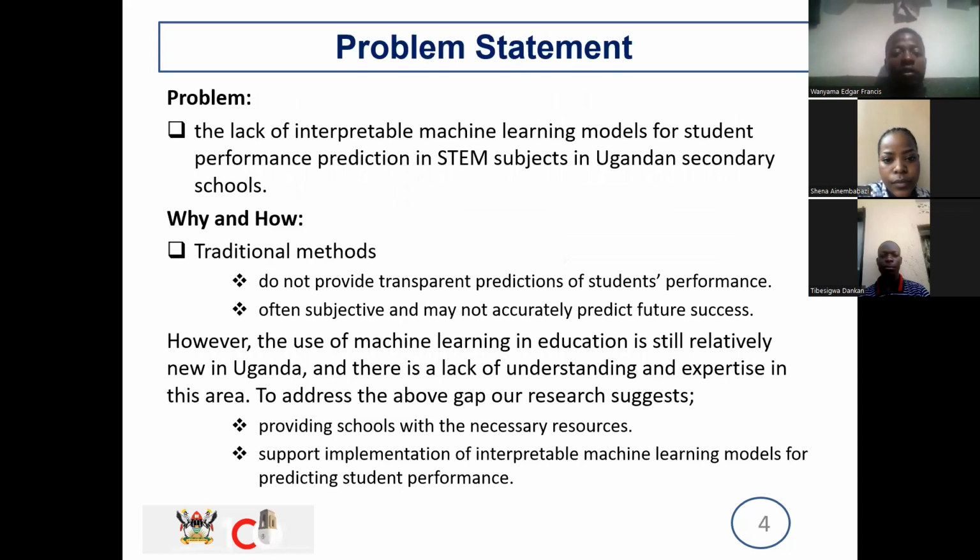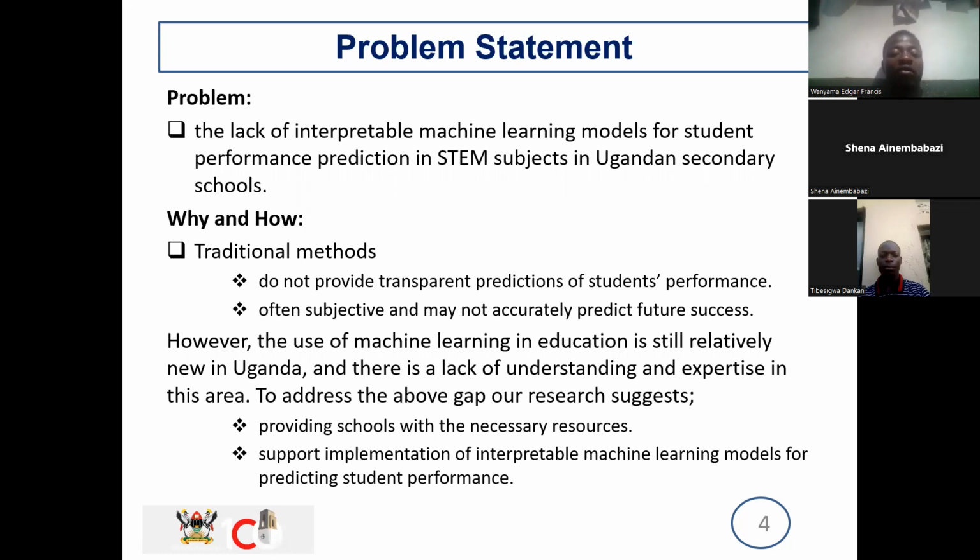Going through the problem statement, the problem that our research is trying to address is the lack of interpretable machine learning models for student performance prediction in STEM subjects in Ugandan secondary schools. Why and how is it a problem? It is a problem because there exist other methods for predicting students' performance, and these methods do not accurately predict students' performance and are not transparent. This means the use of interpretable machine learning models will be very relevant for this research because it provides